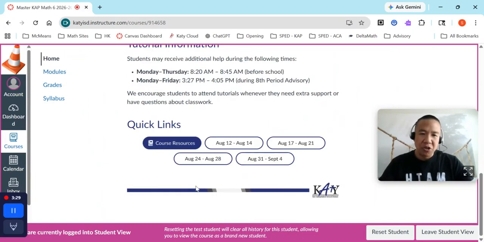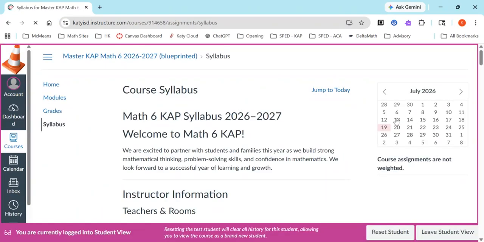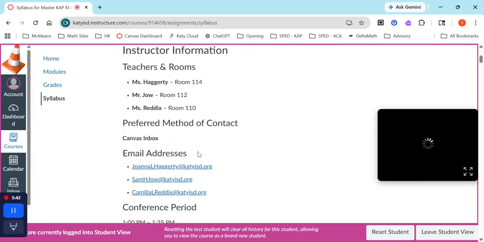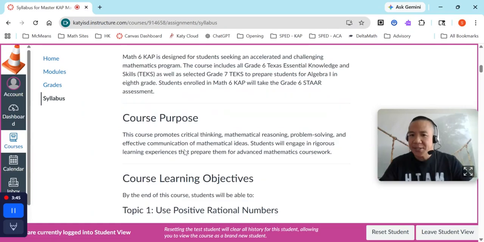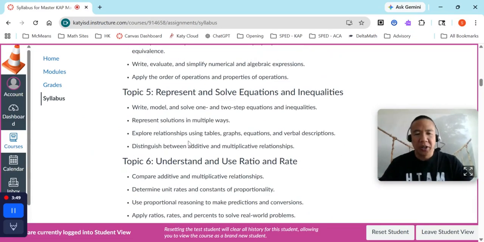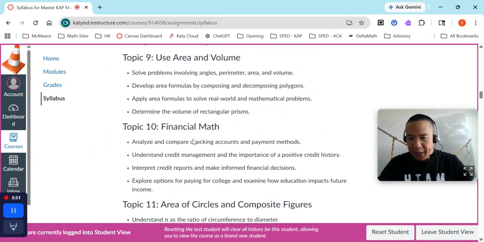So notice we have modules. We're going to talk about modules. This is where you find your assignments and homework. And syllabus. So let's look at syllabus for now. Syllabus is our procedures. So if you want to know anything about 6th grade math, how to contact us, the purpose of this course, what objectives we are learning from August all the way to May.